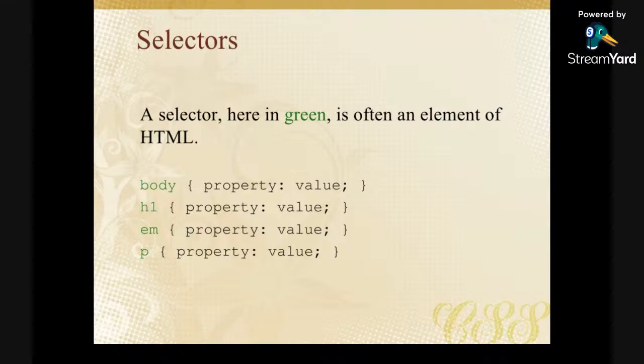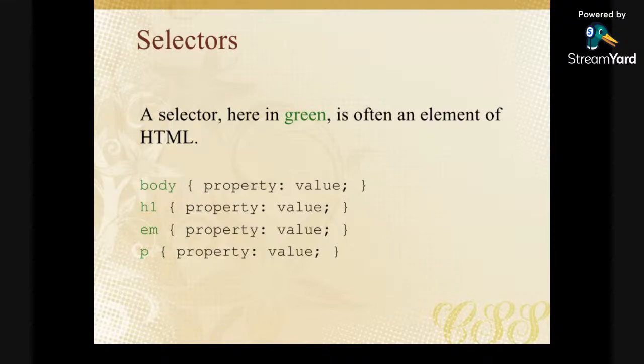Yesterday we looked at some HTML tags like paragraph, that's a P. We looked at HTML tags like H1, H2, H3, H4, H5, H6, and then we also looked at body. That's the body tag where I told you that all the HTML code was going. We also looked at HTML tags like forms, like input fields, like input types, checkbox, radio button, and the rest. Those are all selectors. Any valid HTML tag, you can style it with CSS.